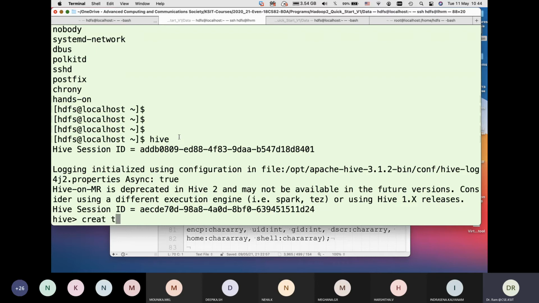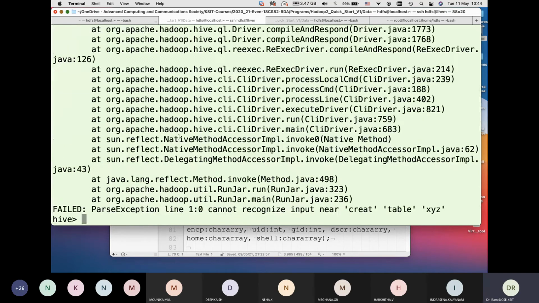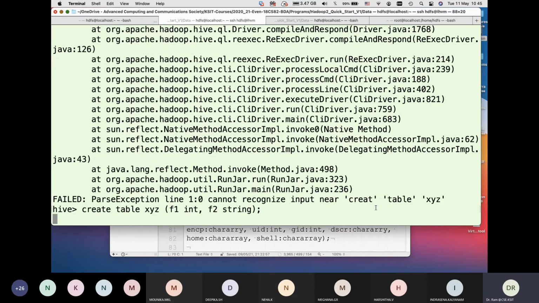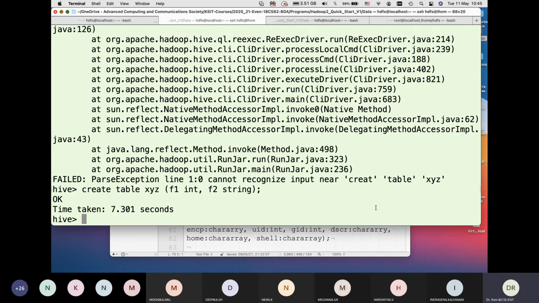I can say create table, with any name, whatever, XYZ, and then I can define my fields: field1 int, field2 string, whatever, and this table would be created. What happened? Oh, a typo error there: create. There's no E there, so I need to make sure that I give it right. So I create a table, and the table would be created. Now we can look at show tables, and then using Hive we'll be able to load data into it. The syntax is OK, table created.